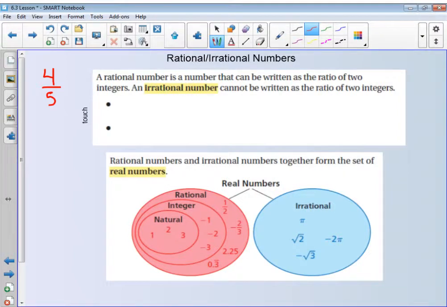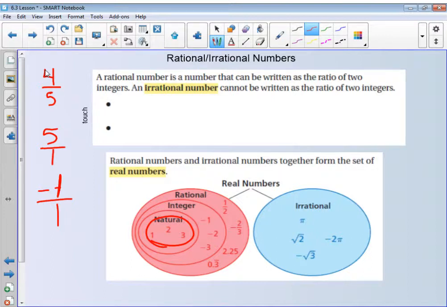So for example, all whole numbers, for example, 5, can also be written as a fraction by writing it over 1. So all whole numbers, also known as natural numbers, can be written as ratios. Also integers. Integers are going to be those natural numbers or whole numbers and their opposites. So -1 could be written as -1 over 1. That can be written as a ratio.